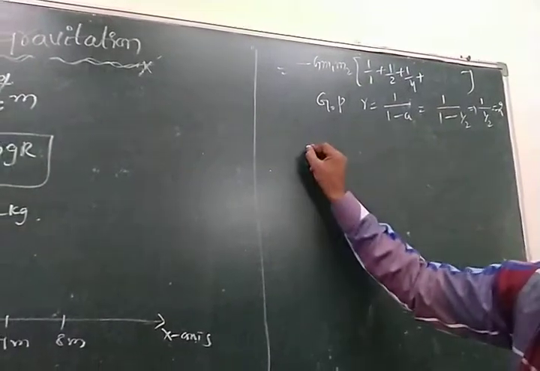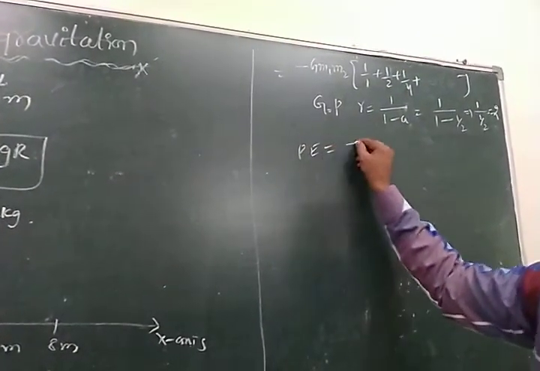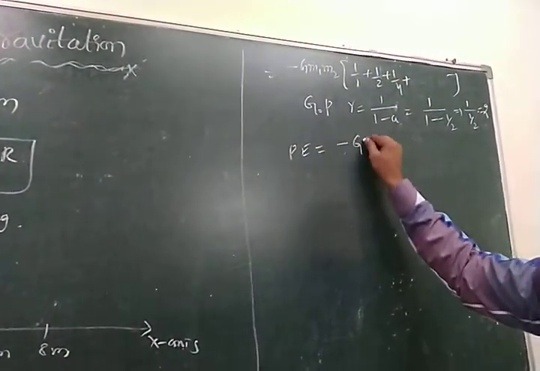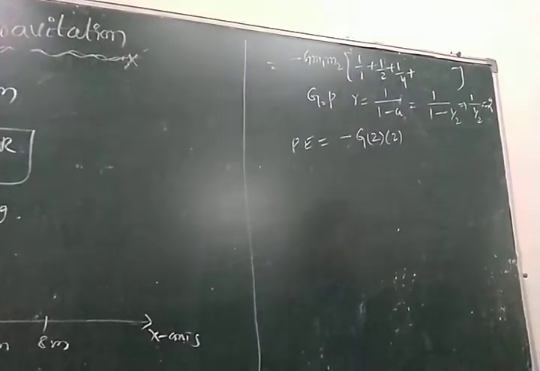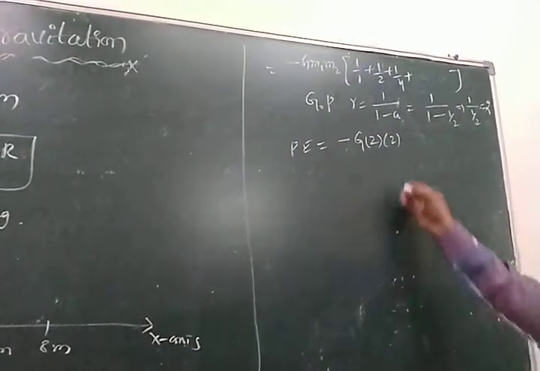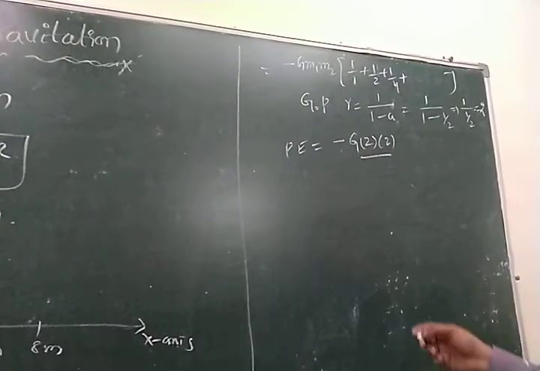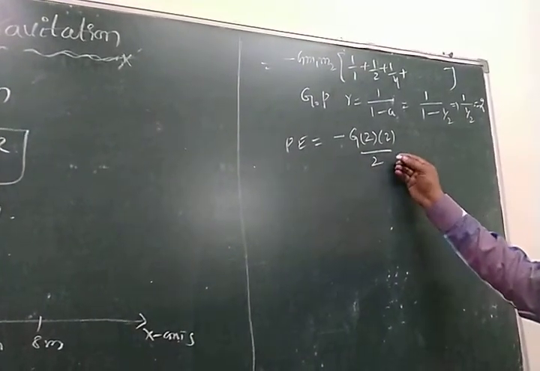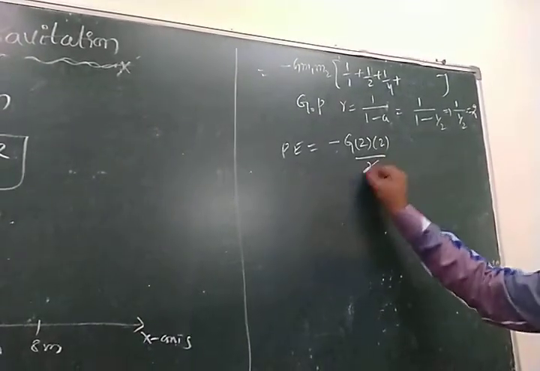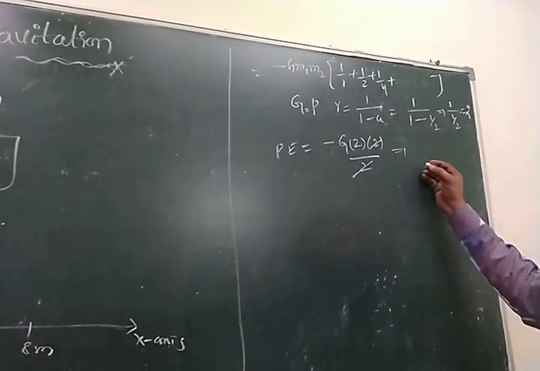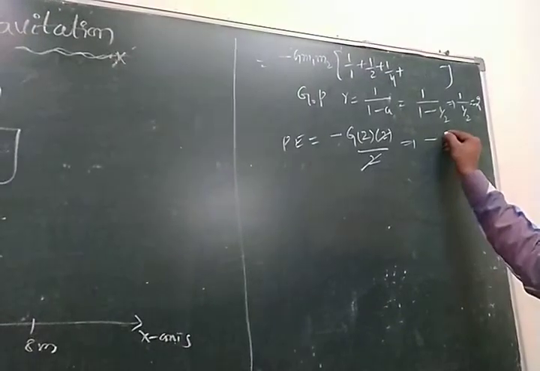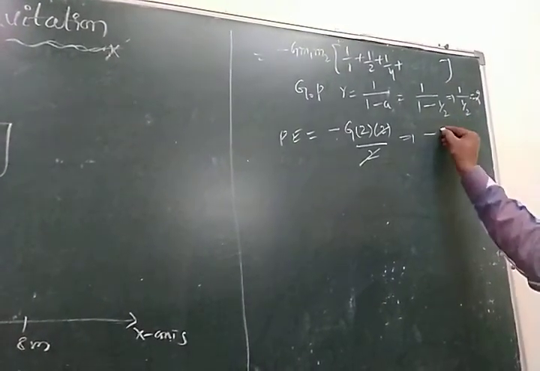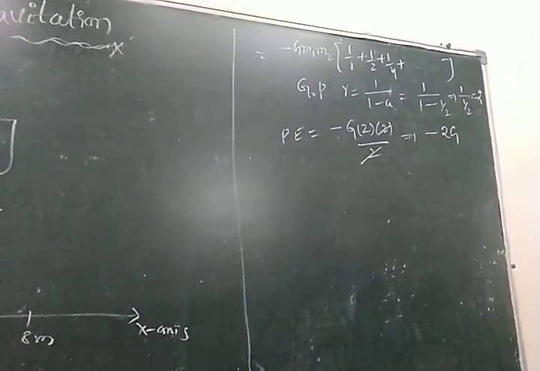Substitute the resultant potential energy: minus G into M1, M2, divided by R, where R is 2 again. Now the 2 whole square cancels. That is equal to minus 2G.